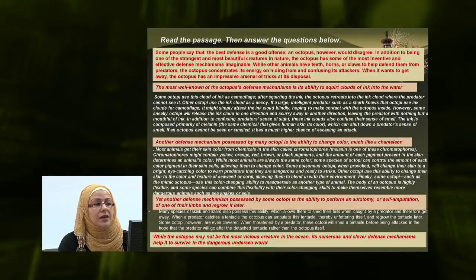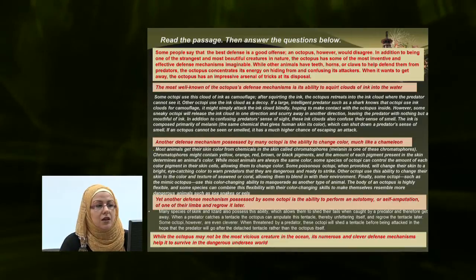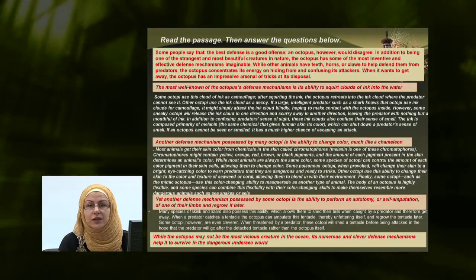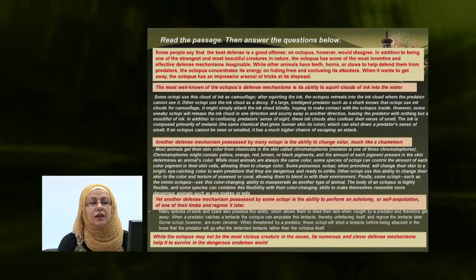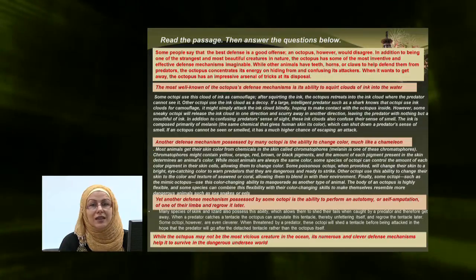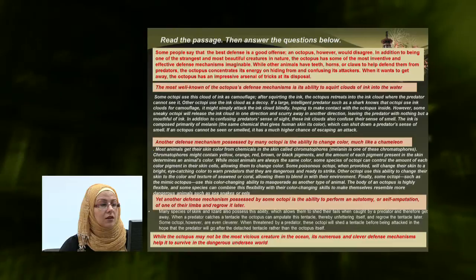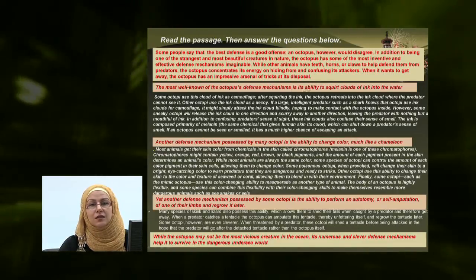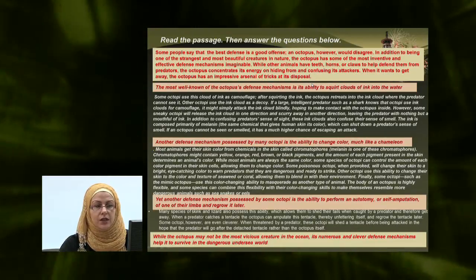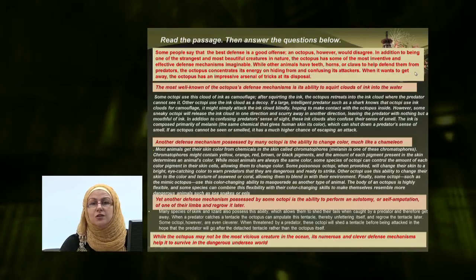Some people say that the best defense is a good offense. An octopus, however, would disagree. Linking this statement to the last statement of the introduction, we find, or it answers, how does the octopus disagree? It shows its impressive arsenal of tricks at its disposal. So obviously, it's very easy to find the main idea from the very first part.